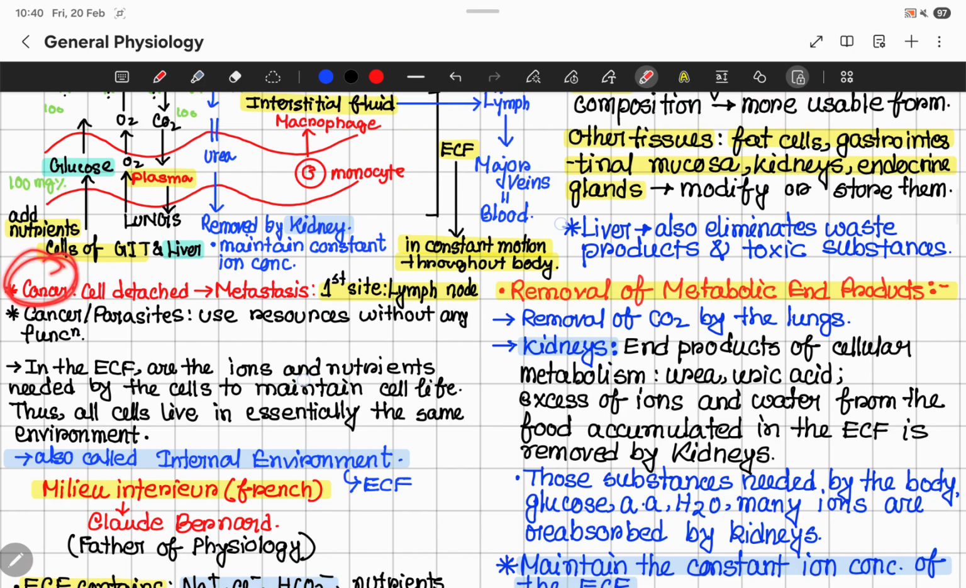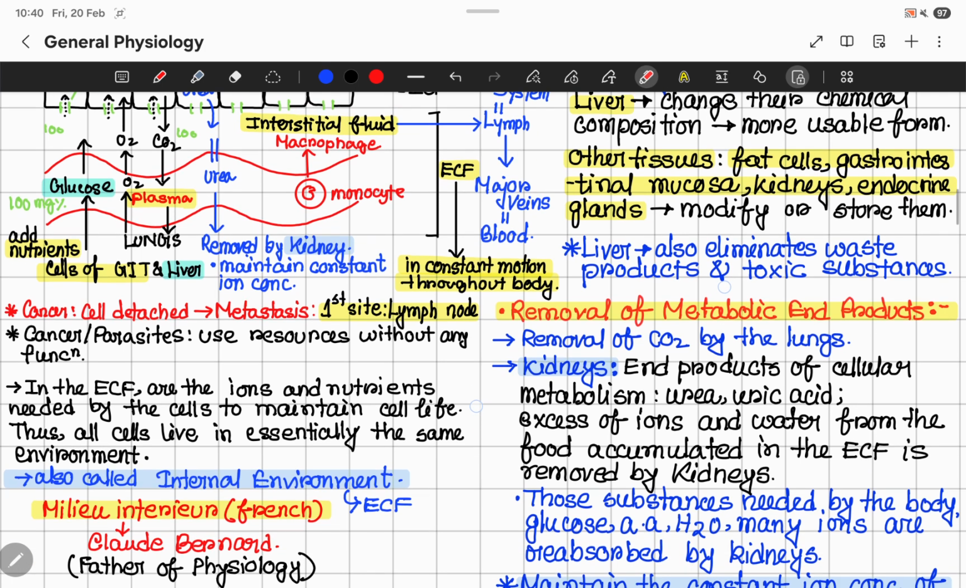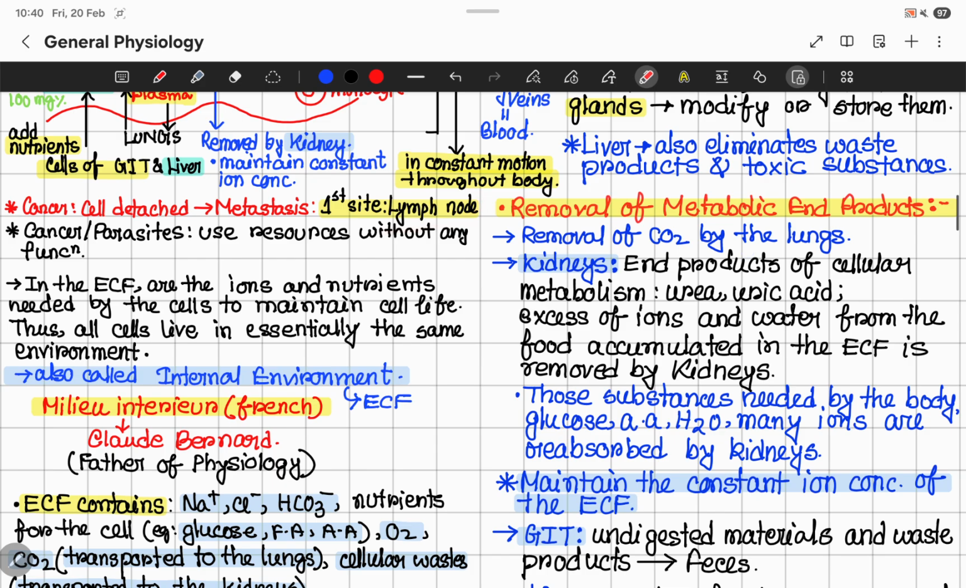In case of cancer, if the cell detaches from here, during metastasis, what happens? This cell, if it detaches from here, will first attack the lymph nodes, because the local fluid is interstitial fluid, which is ultimately collected by the lymphatic vessels, and inside lymphatic vessels there is lymph, and in the lymphatic system there are also lymph nodes present. So the first site of attack will be the lymph node. Okay, cancer parasites use resources without any function.